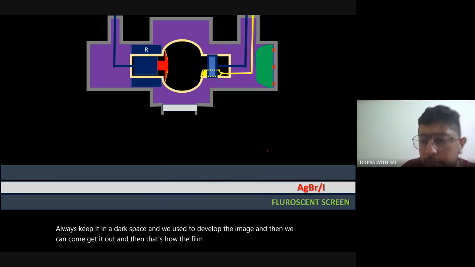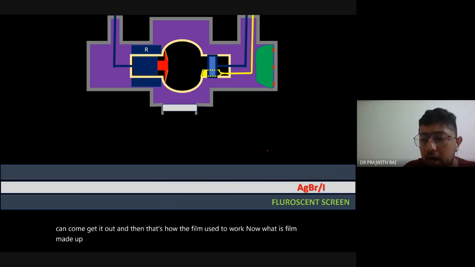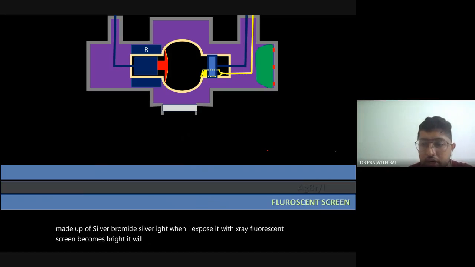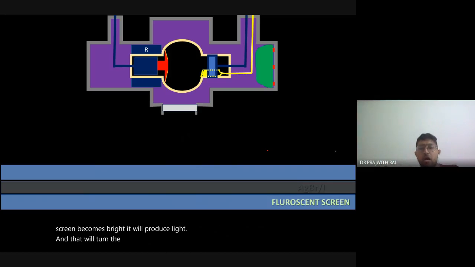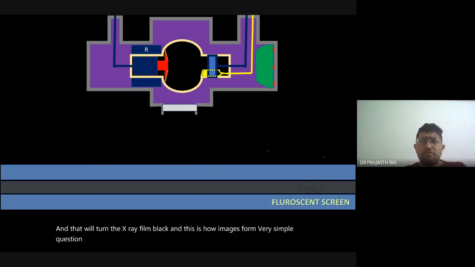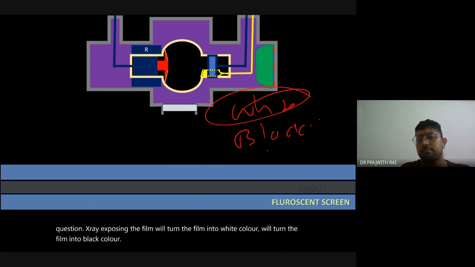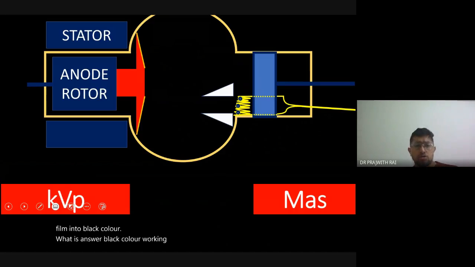Now, what is the film made up of? Silver bromide, silver iodide. Now, when I expose it with X-ray, the fluorescent screen becomes bright. It will produce light, and that will turn the X-ray film black. And this is how our image is formed. Very simple question. X-ray exposing the film will turn the film into white color, or will turn the film into black color? The answer is black color. Okay, very simple. So this is how the X-ray image is produced.